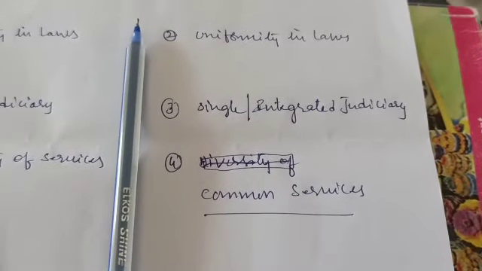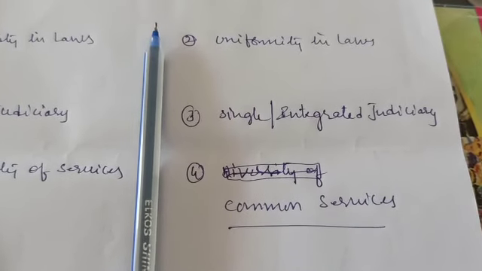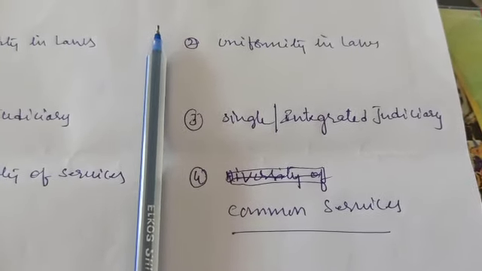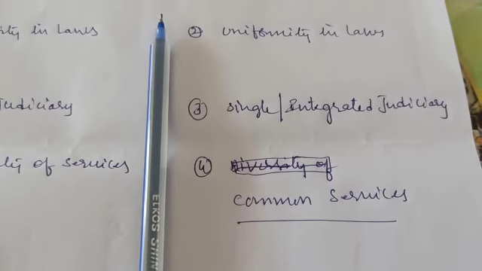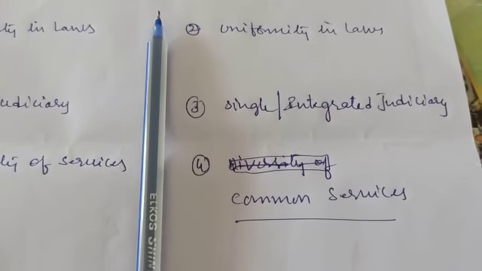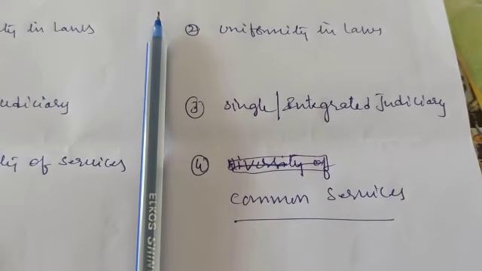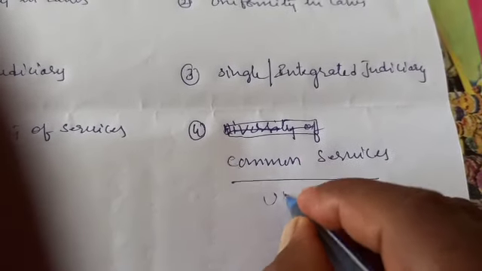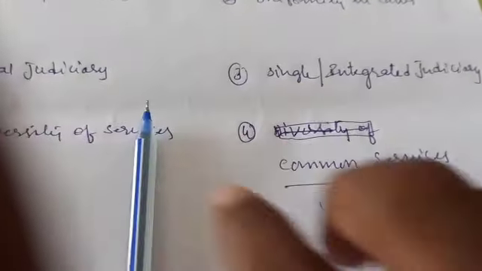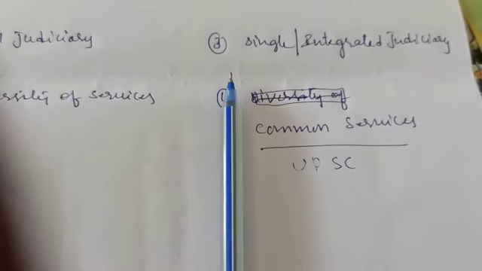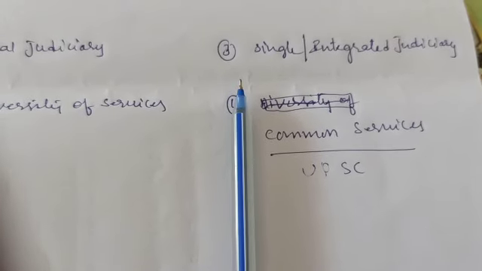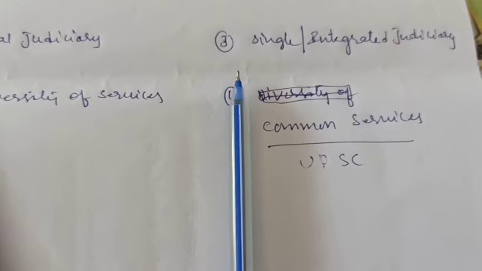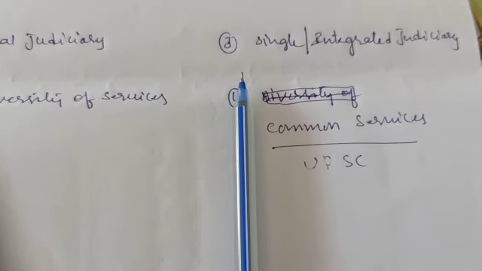When you come to the Indian Constitution, common services such as IAS, IPS, IFS and all civil services are recruited by the central government and given to the state government. For state governments, at the state level, the State Public Service Commission is established. At the central level we have the Union Public Service Commission, UPSC. This Union Public Service Commission can appoint all the officials at the highest level, that is IAS, IPS, IFS and so on, and these officials are given to state governments.